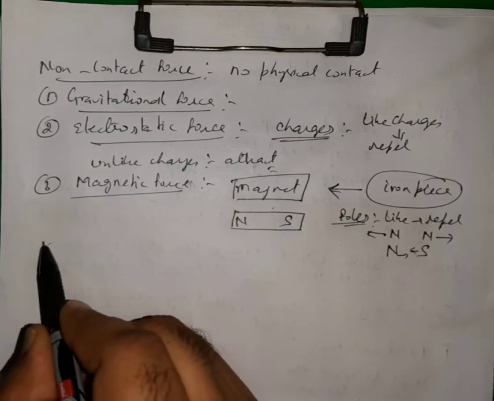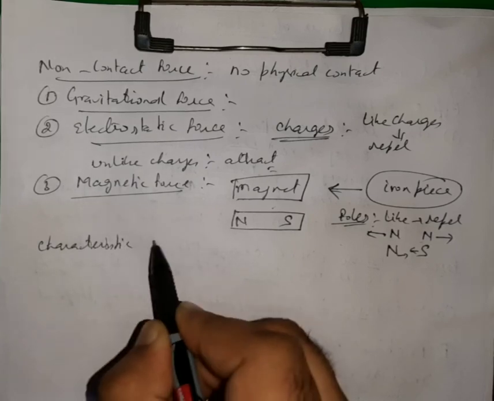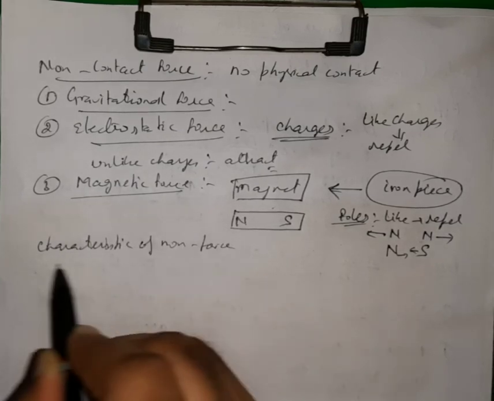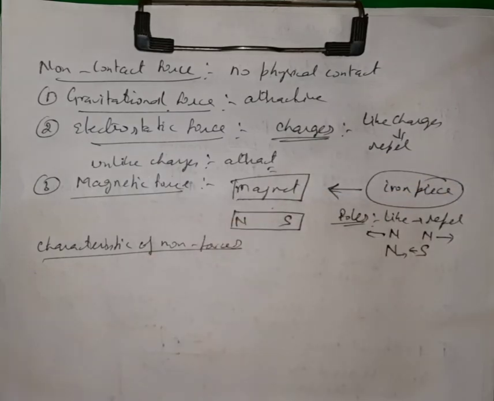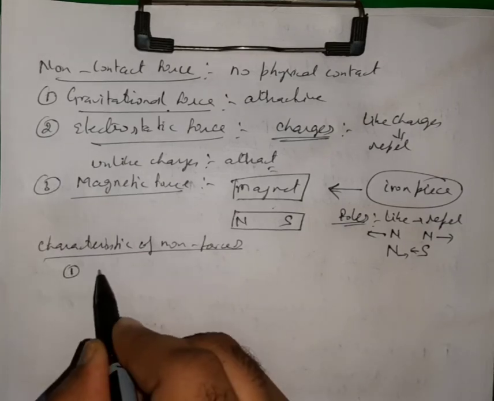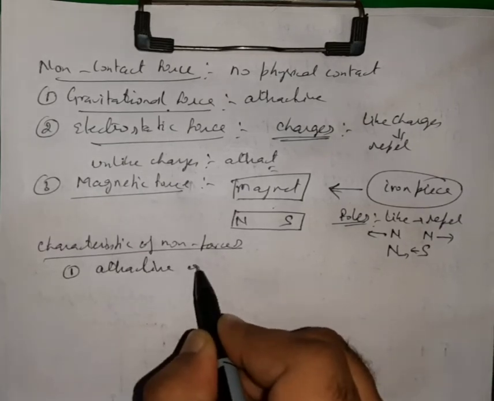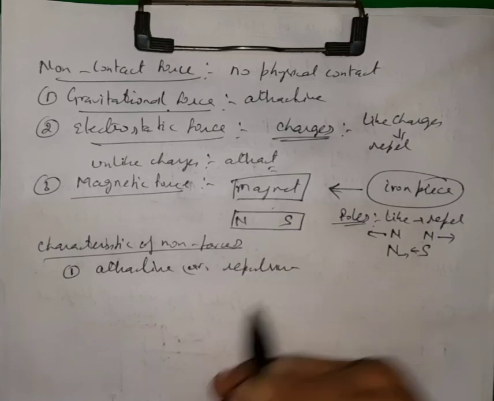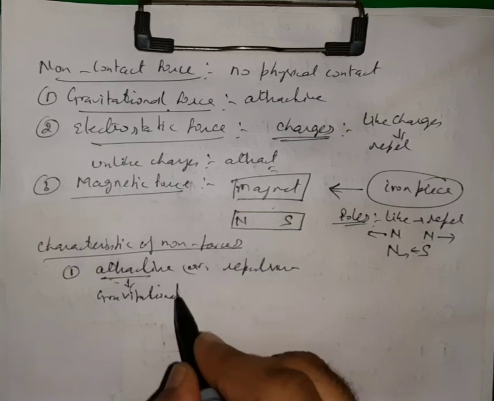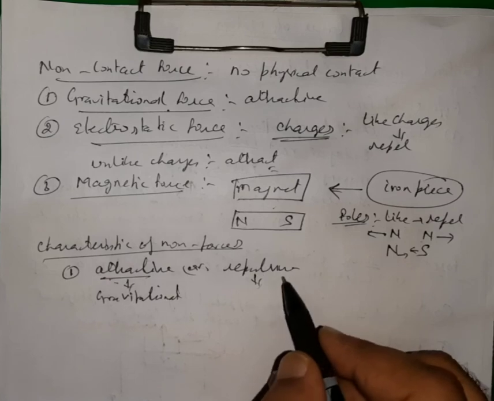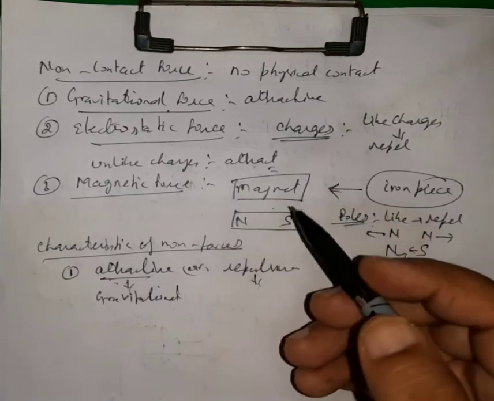Now the characteristics of non-contact forces. Gravitational force is always attractive, but electrostatic and magnetic forces may be attractive or repulsive, depending upon the charges or depending upon the poles. So attractive in the case of gravitational force, and attractive or repulsive both in the case of electrostatic and magnetic force.